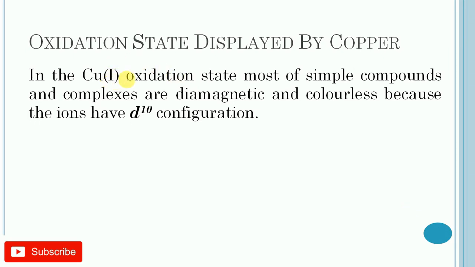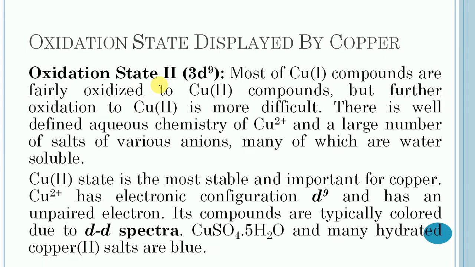In the copper(I) oxidation state, most simple compounds and complexes are diamagnetic and colorless because the ion has a 3d10 configuration. There is no free electron in this case. So it is all about the oxidation state +1 of copper. The next is oxidation state +2, and copper in this case is a 3d9 system.